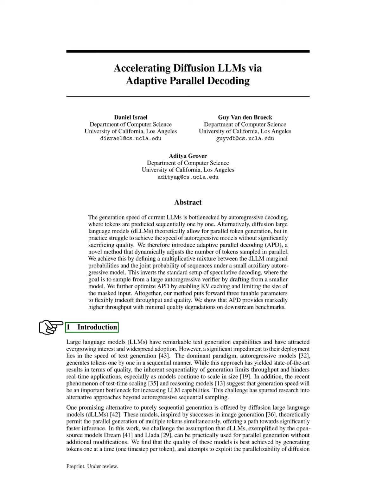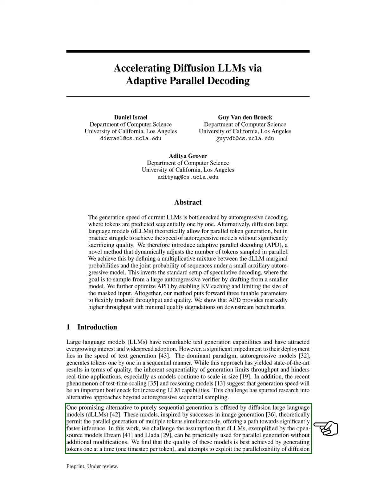Section: Introduction. In this section, we discuss the impressive text generation abilities of large language models, LLMs, and their growing popularity. However, we face a major challenge with the speed of text generation. The common method, known as autoregressive models, generates text one token at a time. While this method produces high-quality results, its sequential nature limits how quickly we can generate text, especially as models become larger. Recent trends in scaling and reasoning suggest that generation speed will be a key issue for enhancing LLM capabilities. This has led us to explore alternatives to the traditional autoregressive approach.